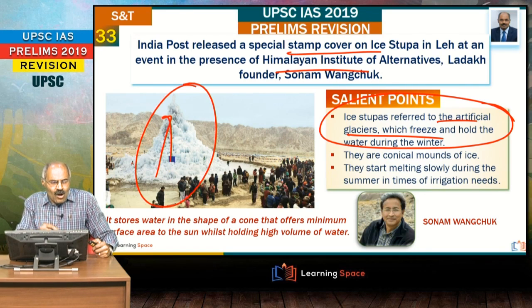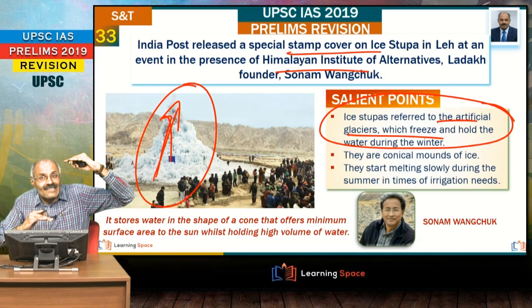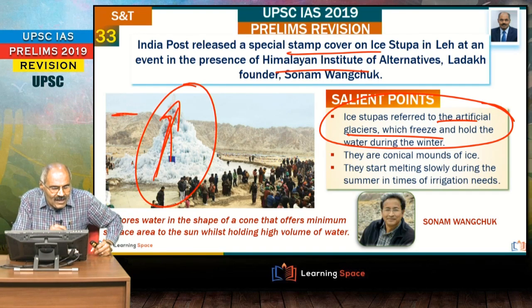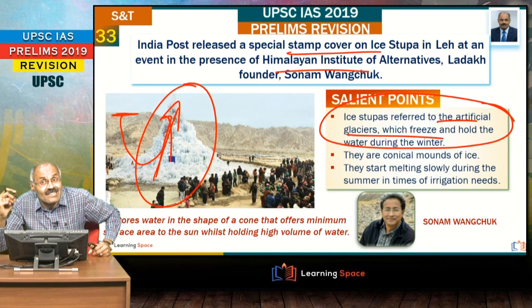One is how the stupas are created like this. The stupas are created like this by using the head difference, right? Head difference. That means water is brought from the high areas and through the pipes it is brought, and because of the head difference it naturally rises, and in the cold environment of -20, -30 it freezes. So that is the reason why this ice stupas are formed.